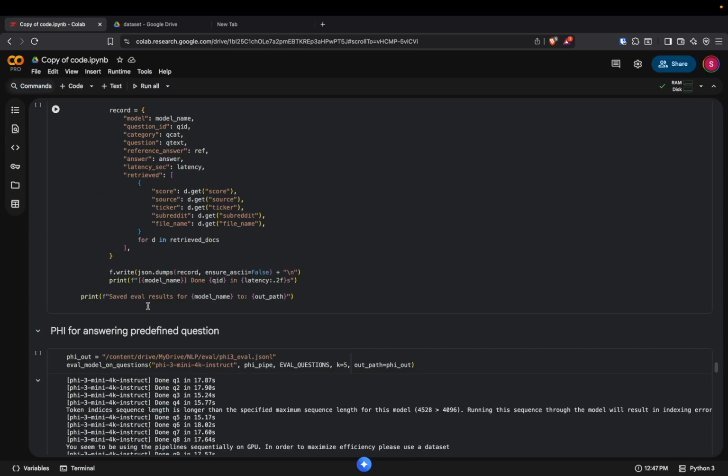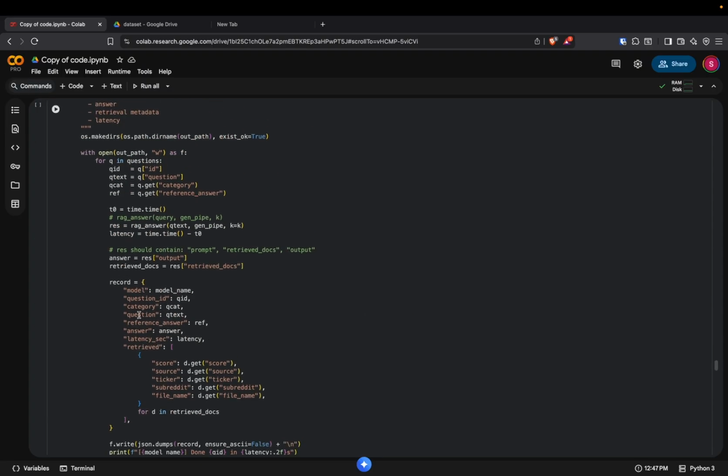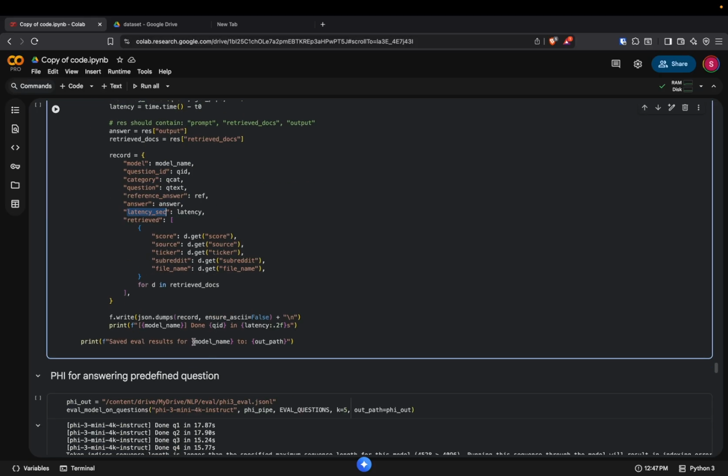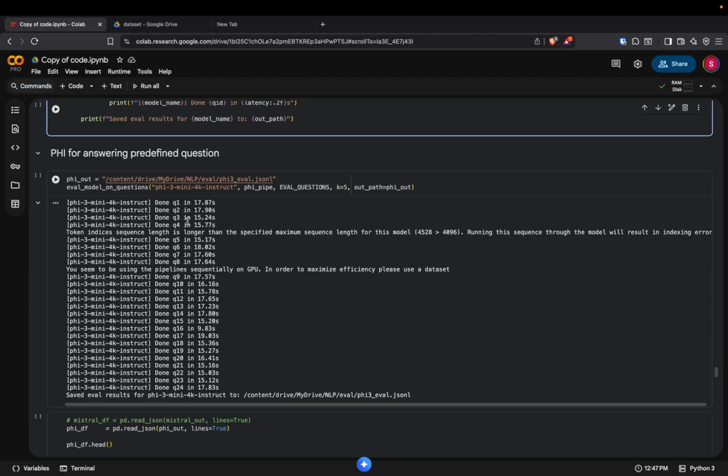Then we evaluate different factors, and as we also provided reference answers, we can compare the performance of the model. We calculated the latency of the model, and